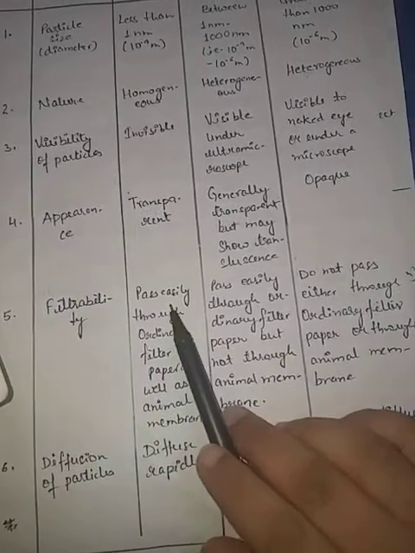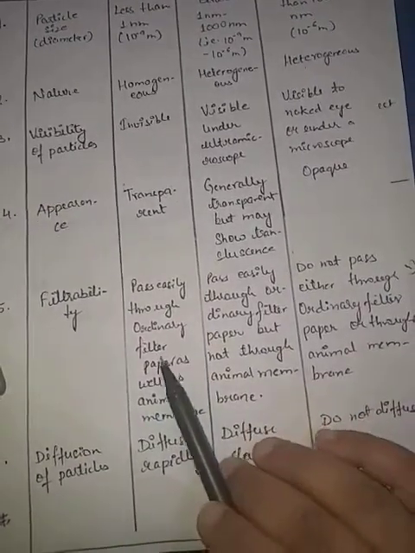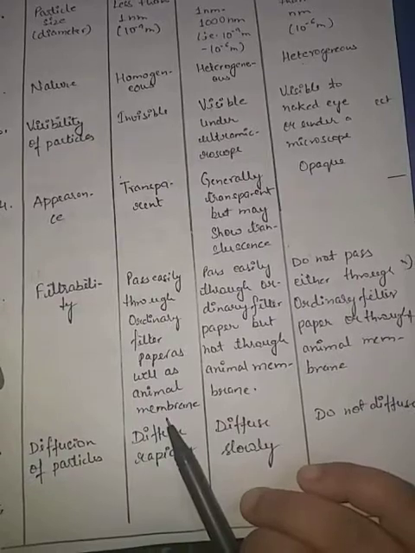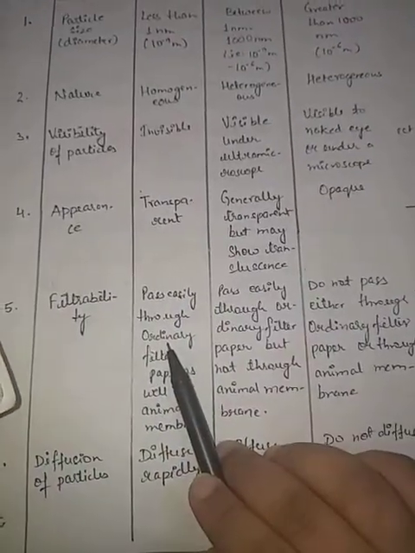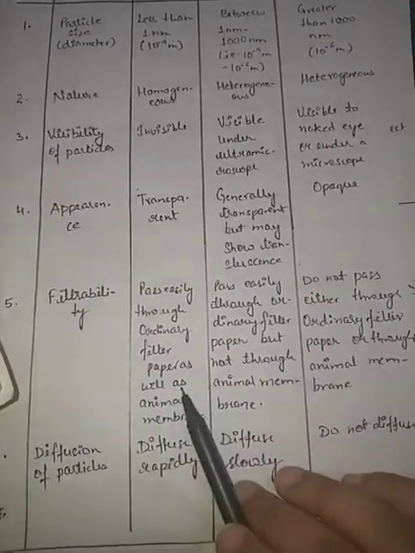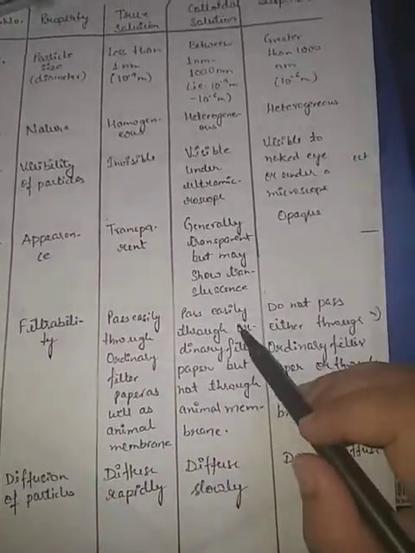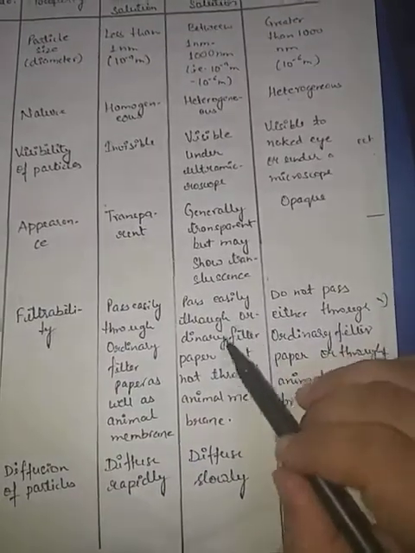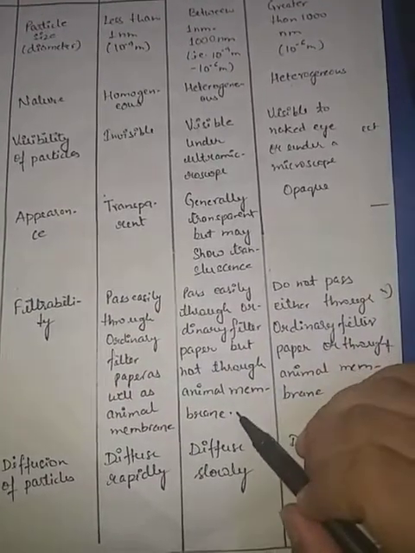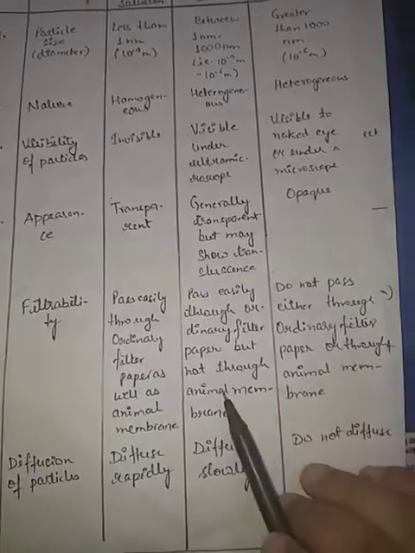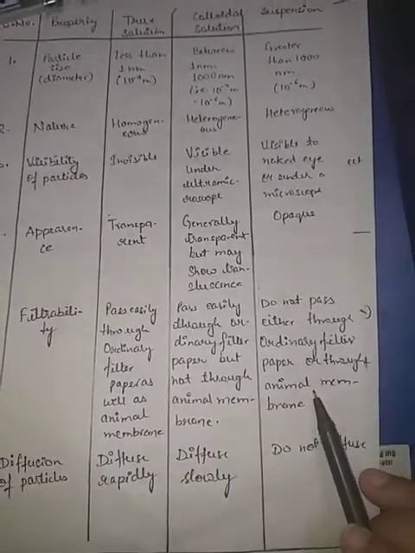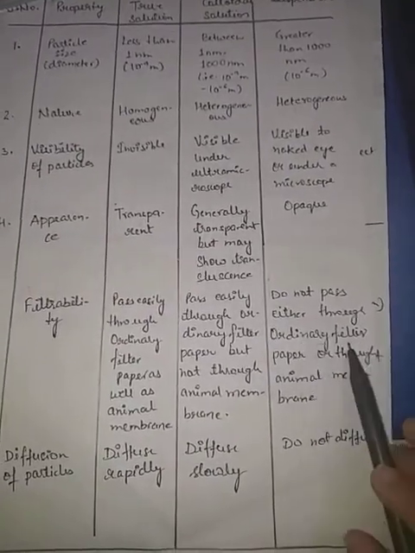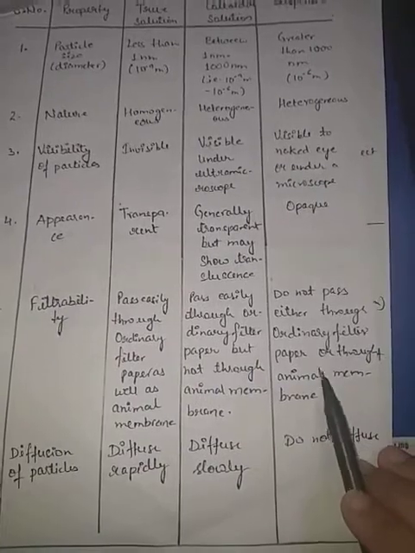Filterability: true solution particles pass easily through ordinary filter paper as well as animal membrane. The particle size is very small, and these particles can easily move through ordinary filter paper and animal membrane also. Colloidal solutions can pass through ordinary filter paper but not through animal membrane. If we use animal membrane, then we can separate out the dispersed phase from the dispersion medium. Suspensions cannot pass through ordinary filter paper, so obviously not through animal membrane.